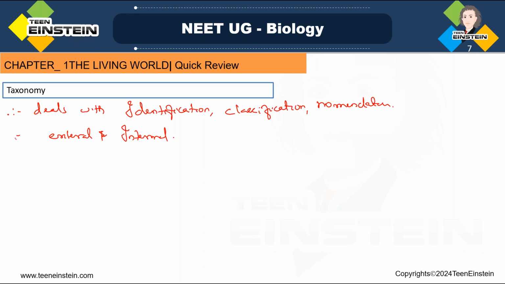First we are identifying, then we are doing nomenclature, then classifying the organism. So taxonomy gives the complete details about the organism: the evolutionary relationship, the natural features, the internal and external structural features, and the ecological information. So everything we are getting.